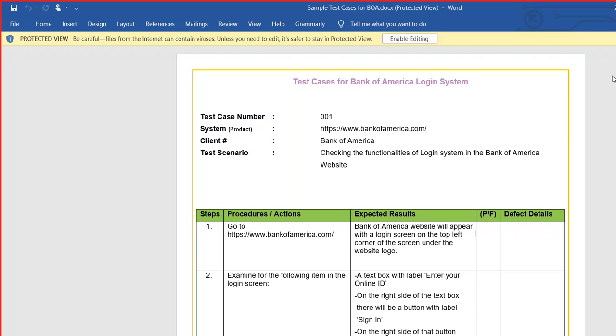If you work as a manual tester, you will be reading the requirement document and writing the test cases, and once the application is given to you to test, you will be executing each of these steps in the tool. There are tools where you will have these steps, and you will be marking each step as pass or fail. If a particular step fails, then you will have to report a defect: this functionality didn't work for me, I was expecting this, I got this, here is the screenshot, and you'll be giving a defect number. We'll be learning all of these things, but this is a sample test case.